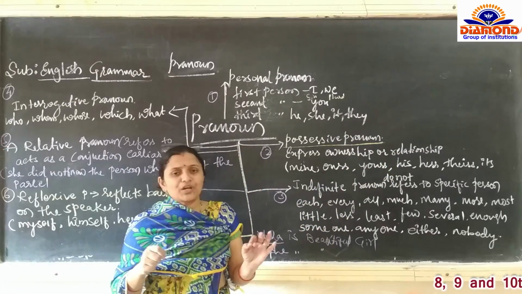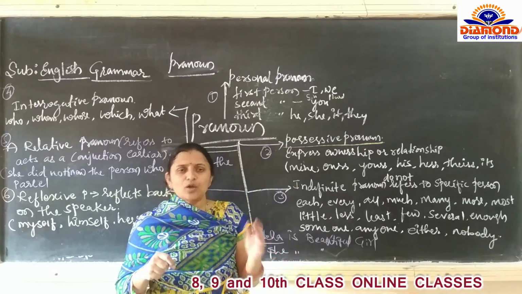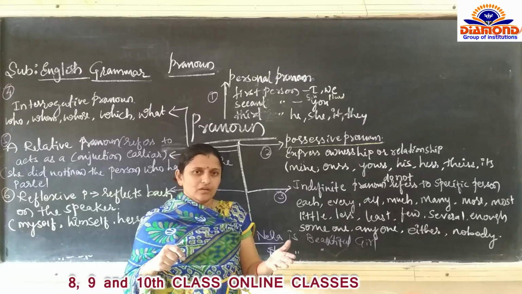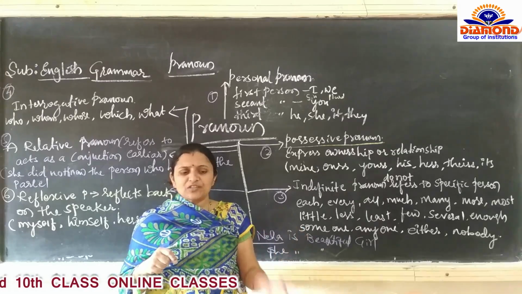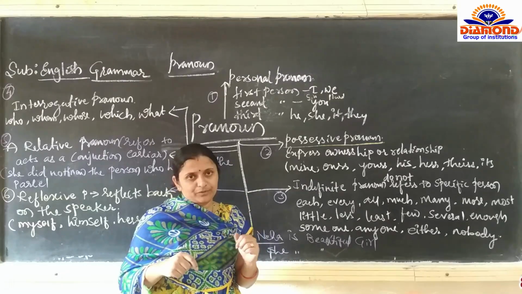So the definition is: possessive pronoun shows the ownership or relationship. I told the examples of benches and book, ownership or relationship.